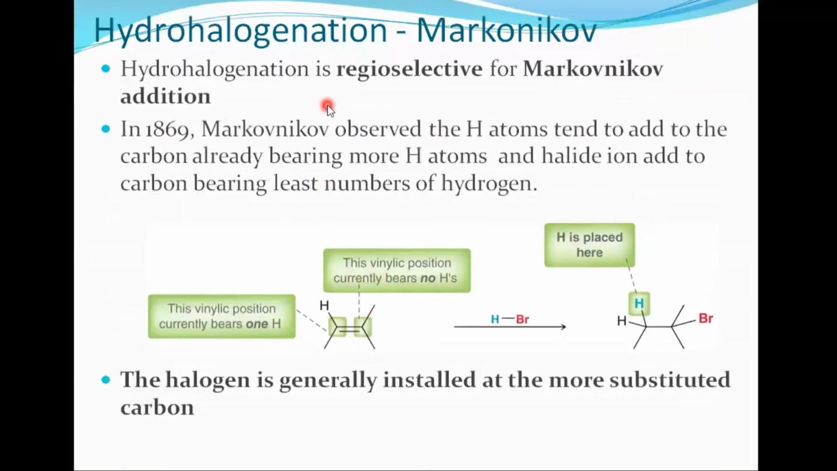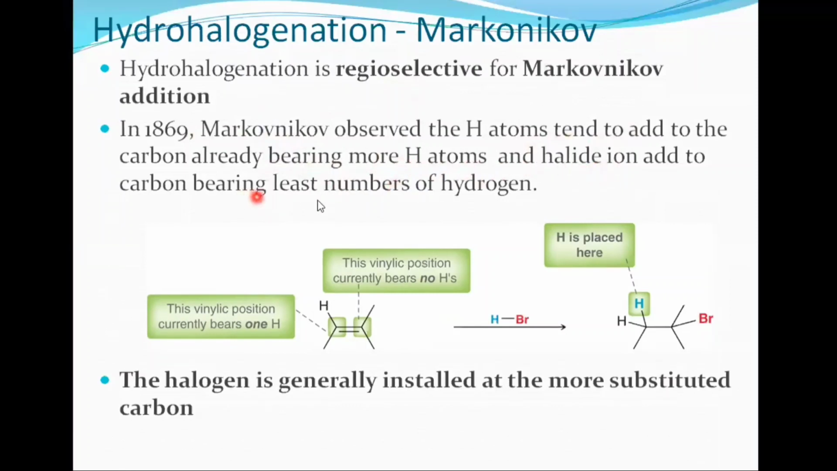So hydrohalogenation is regioselective for Markovnikov addition. In 1869, Markovnikov observed that a hydrogen atom tends to add to the carbon already bearing more hydrogen atoms. Hydrogen adds to the carbon already bearing more hydrogen atoms, and the halide ion adds to the carbon bearing the least number of hydrogens.